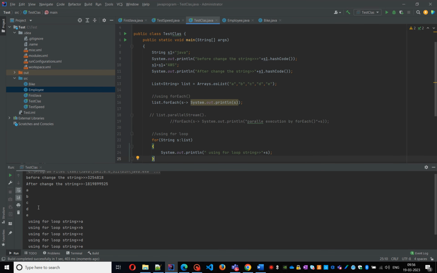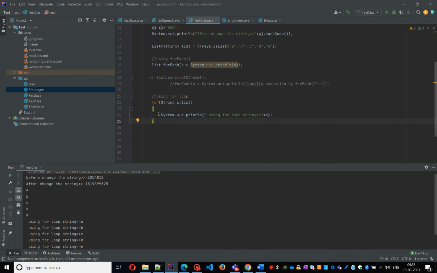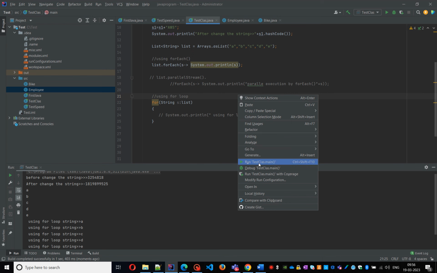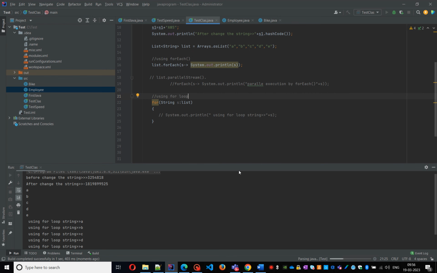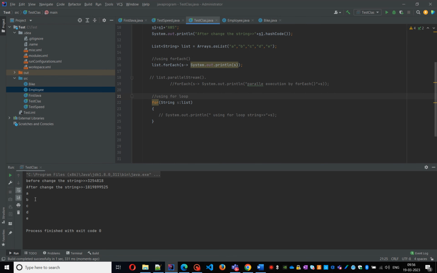Yeah. It retrieves the elements like A, B, C, D, E, F by using... Okay, we'll comment that. Once again, I'll run that. Yeah. It will retrieve the elements by using the forEach method. It supports parallel processing. How it supports parallel processing, I'll show that.